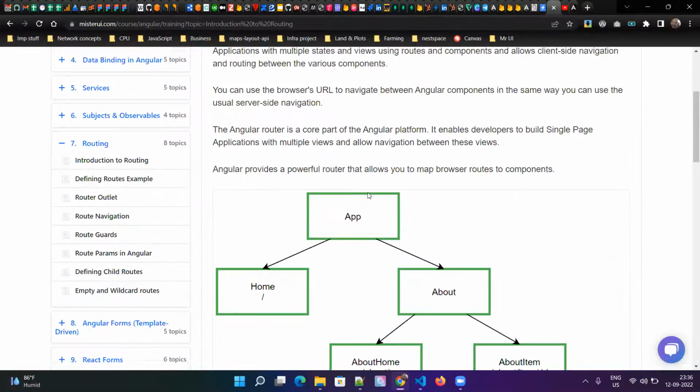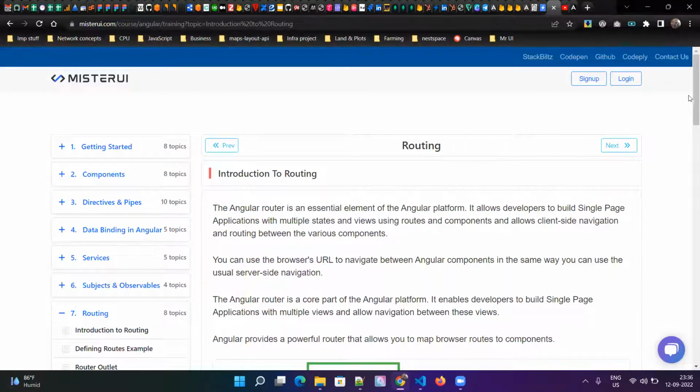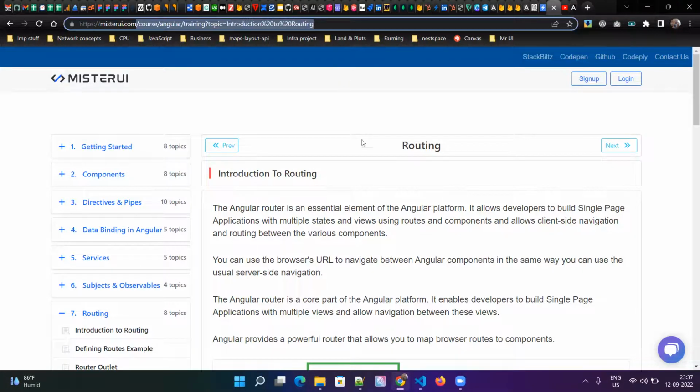There is one tricky thing in Angular routing. In order to update content inside the page, it is not necessary to change the route in the URL. You can fetch that content and update it.